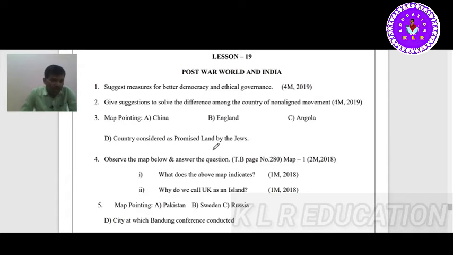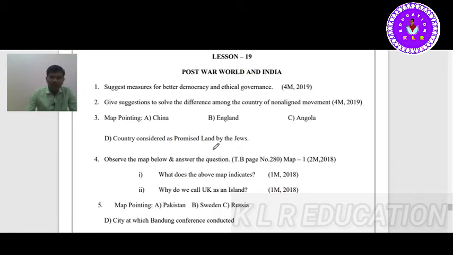You all know the world was divided into two big groups, USA and USSR, but India did not join any group, and India mobilized many Afro-Asian nations not to join either. It became the biggest group, non-alignment, but in recent days it is losing its significance.